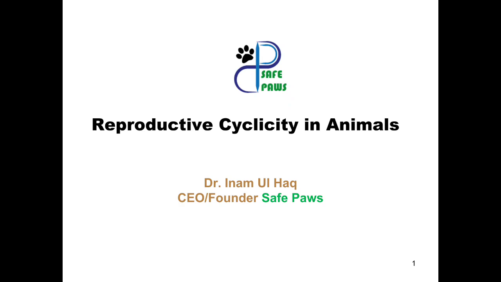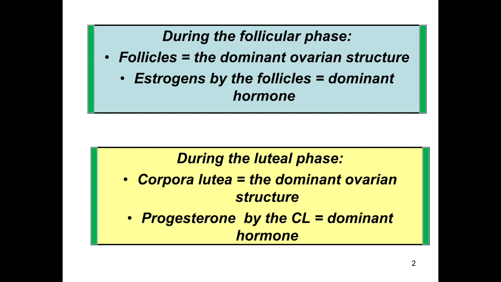In this video, we are going to talk about the reproductive cyclicity in animals and the physiological estrous cycle of the animals. If we talk about the estrous cycle, it consists of two phases. The first is the follicular phase and the next is the luteal phase.